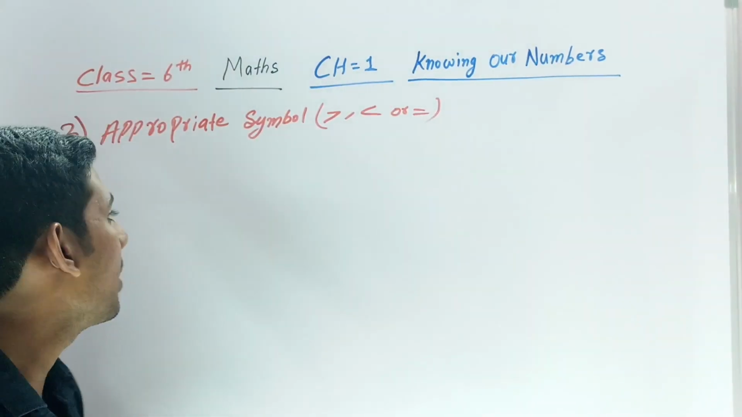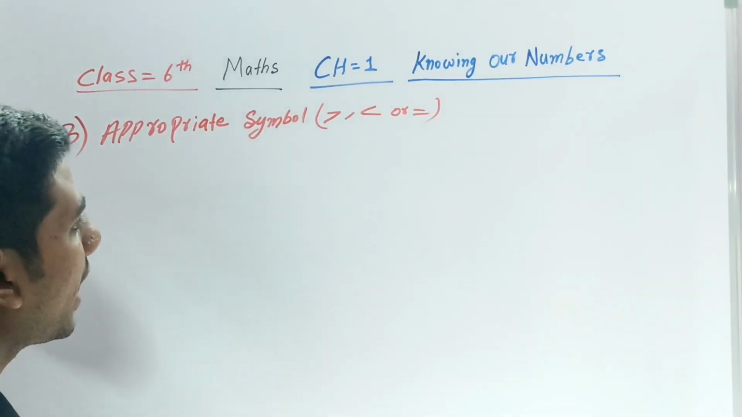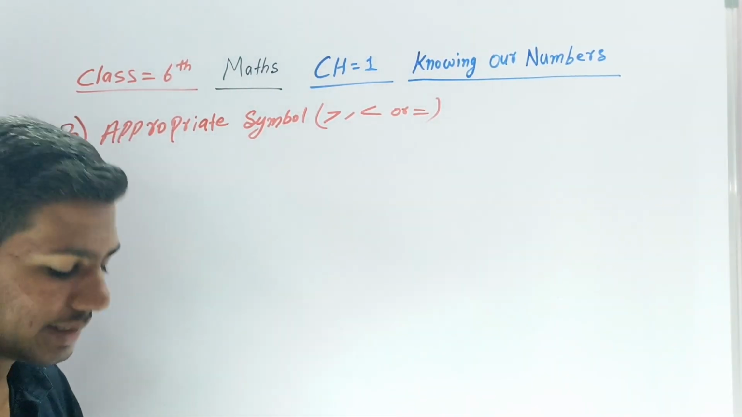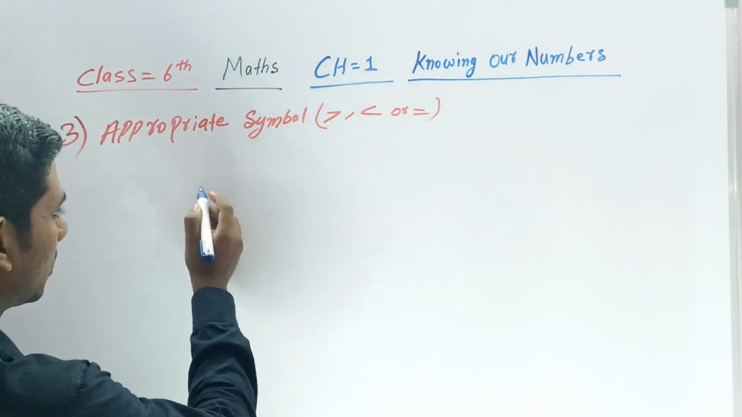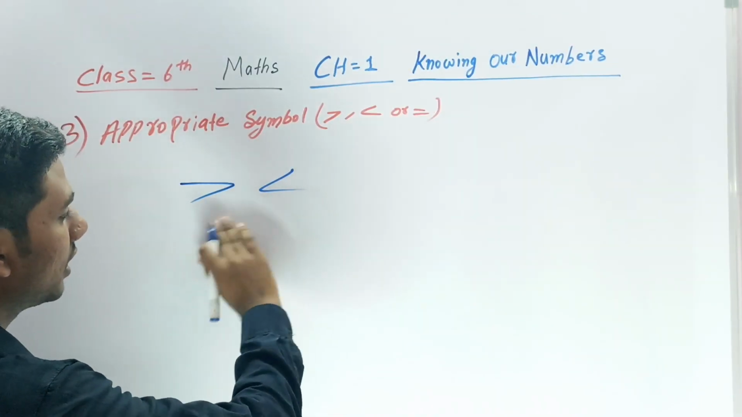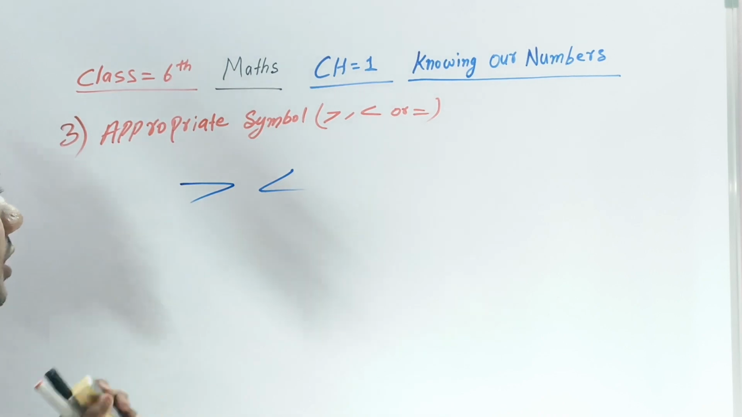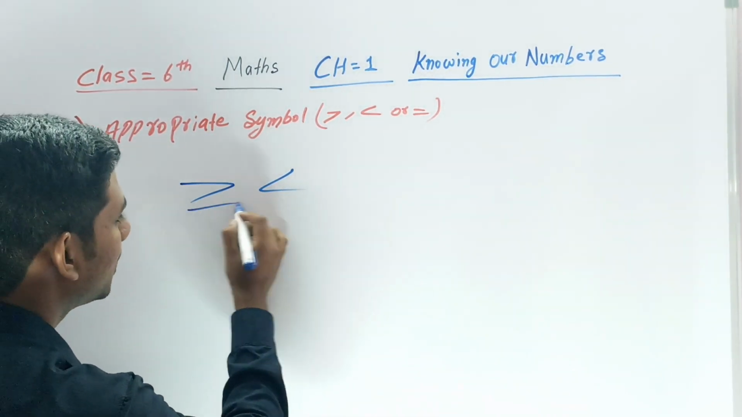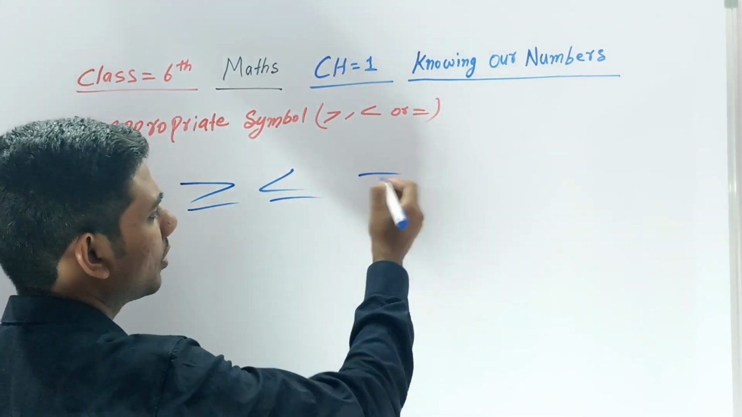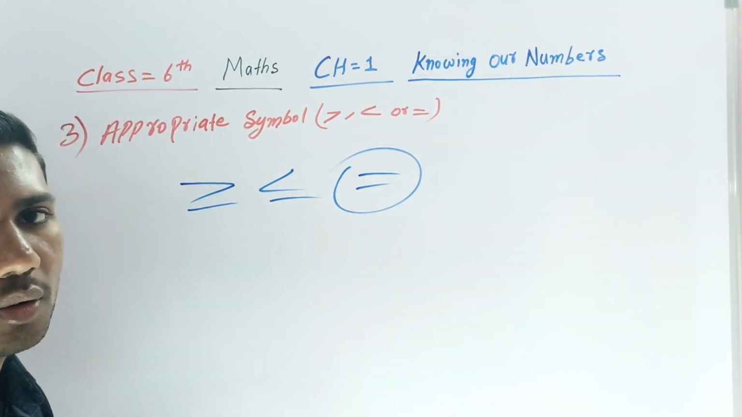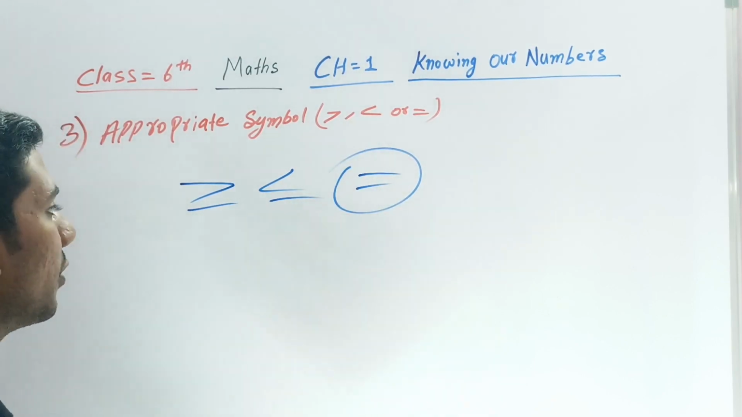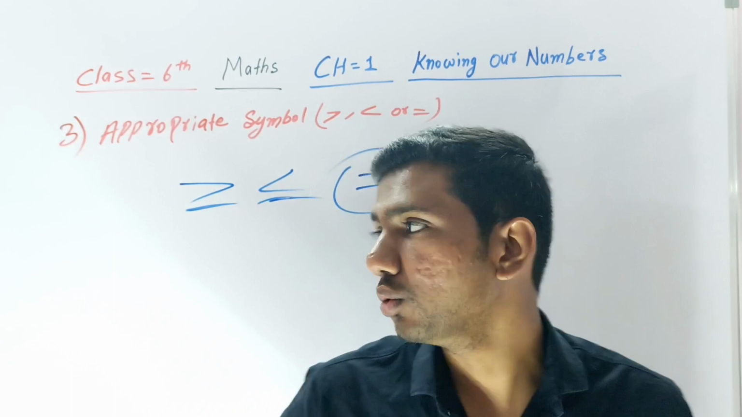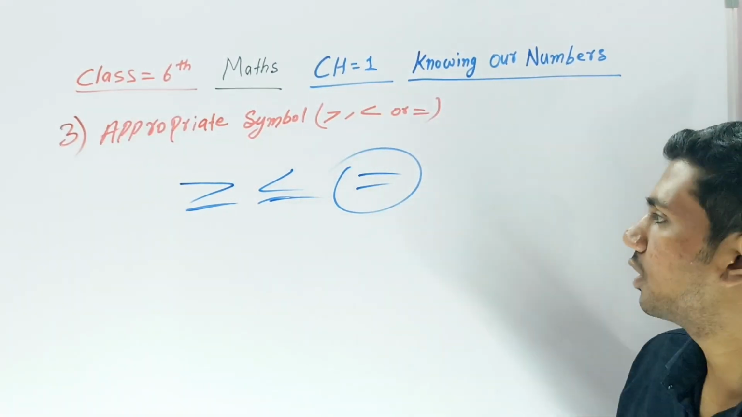Okay, so let's talk about appropriate symbols. In appropriate symbols, children mostly make mistakes with both symbols. They make lots of mistakes because they don't understand where to use this and where to use that. But most people understand where to use the equals symbol, when two numbers are equal. But where do we use these two? So now I will explain where we use these two appropriate symbols.